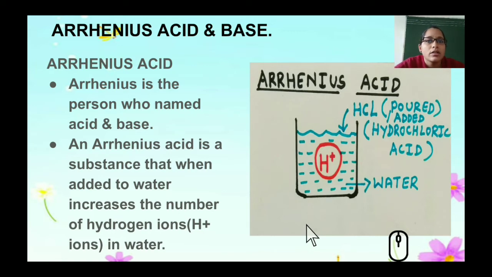So what are Arrhenius acid and base? Arrhenius is the name of the person who named acid and base. So you can see that in a beaker you have taken water and you add some amount of hydrochloric acid, HCl. An Arrhenius acid is any substance that, when added to water, increases the H plus ions. So hydrogen ions are increased in water when an acid is added, so it is known as an Arrhenius acid.